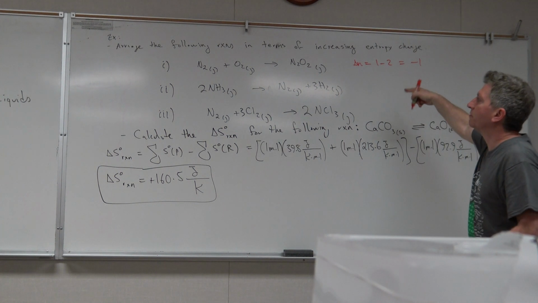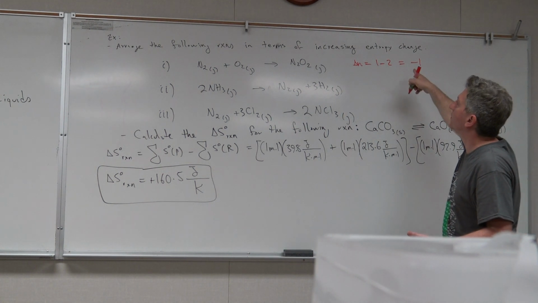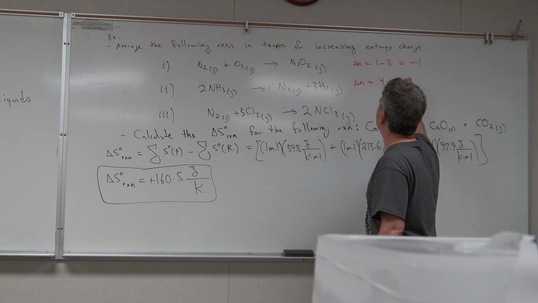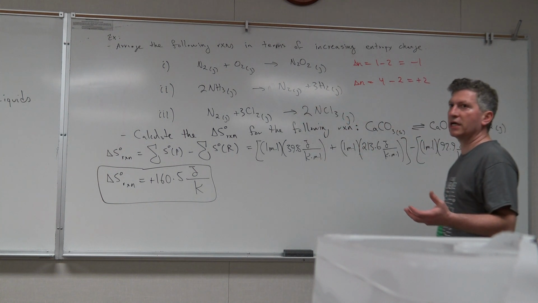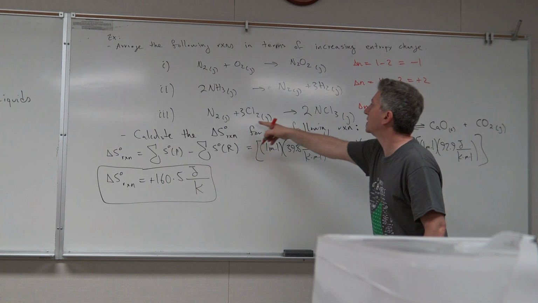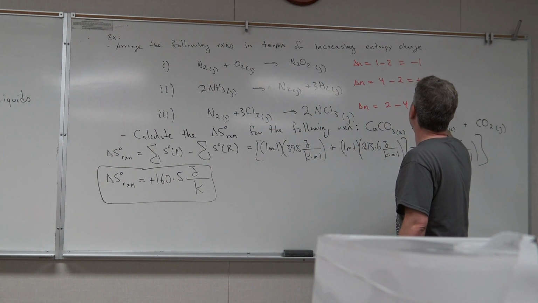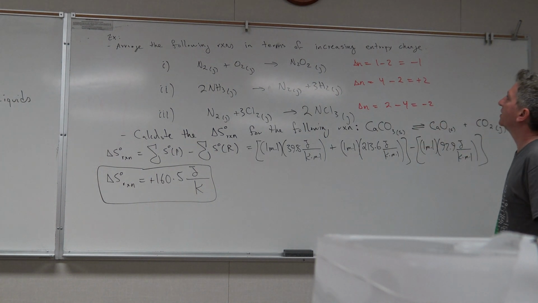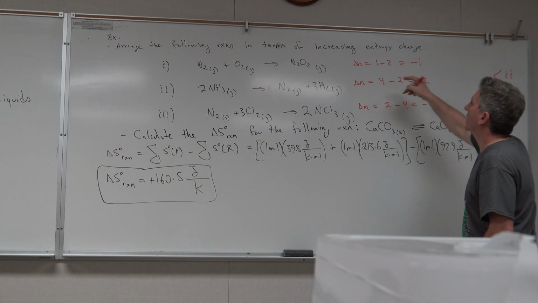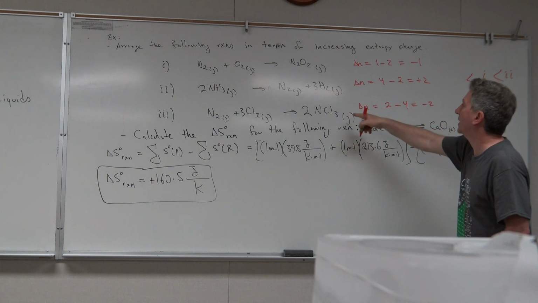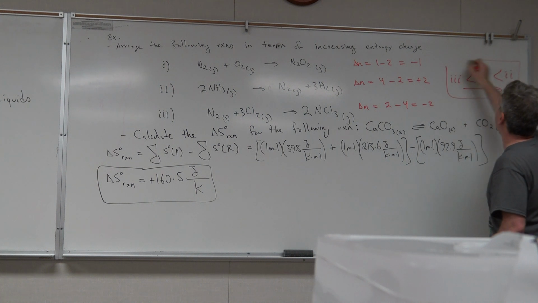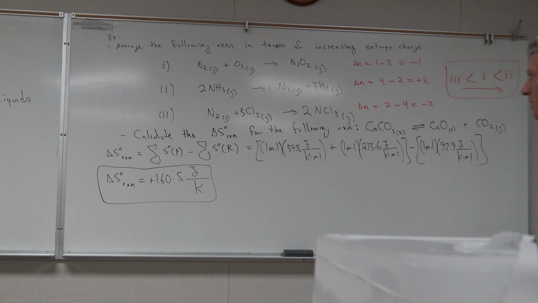So in this case, we are organizing things. Delta S will be negative. Here it would be 4 minus 2, so it's plus 2. So in here we're unorganizing things, so the delta S will be positive. And in here would be 2 minus 4. So it would be minus 2. So again, we're organizing things. So in terms of increasing entropy, the one that has the highest entropy would be reaction number 2. Then it would be 1 if we're doing relative. And then the third one would be the most negative. So this would be increasing delta S value.